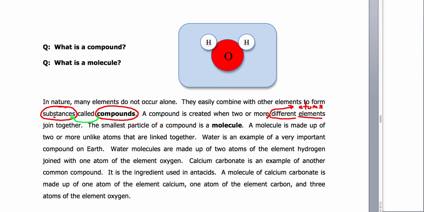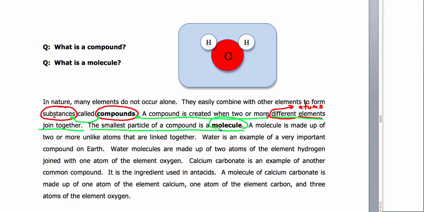So here's our understanding right here. A compound is created when two or more different elements join together to form a different type of particle. And this particle that they form is called a molecule. Okay.